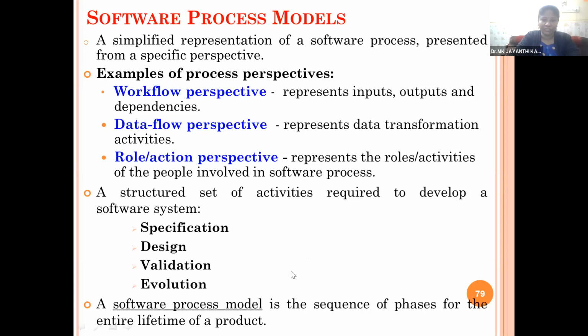A structured set of activities is required to develop a software system. We need specification to create any software. We need the design model.